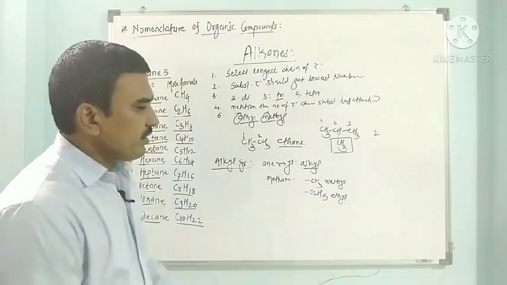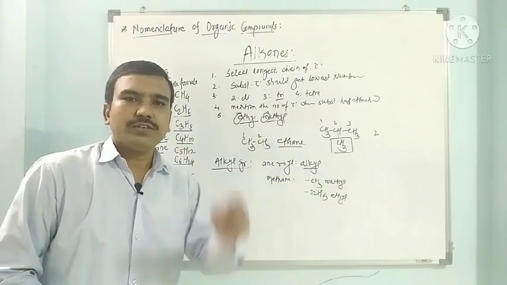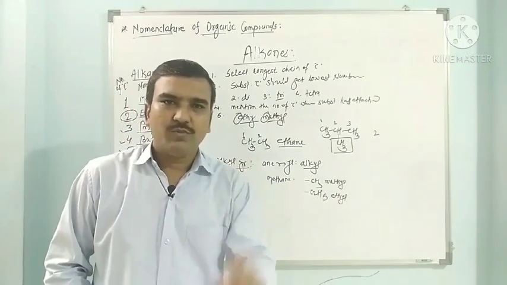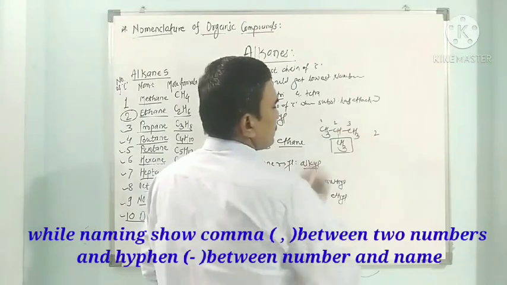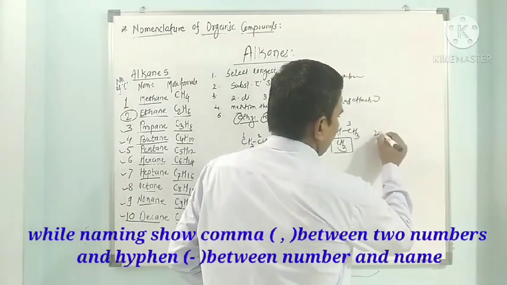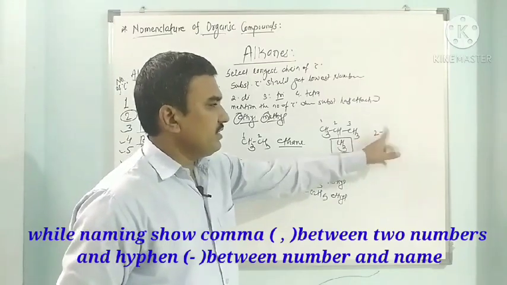In the longest chain, while naming these alkyl groups or substituents, we have to mention the number of the carbon where the substituent has attached. If the substituent has attached to the second carbon, give a hyphen between the number and the name of that group.